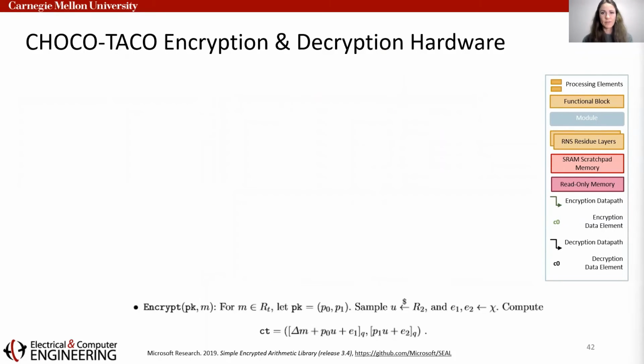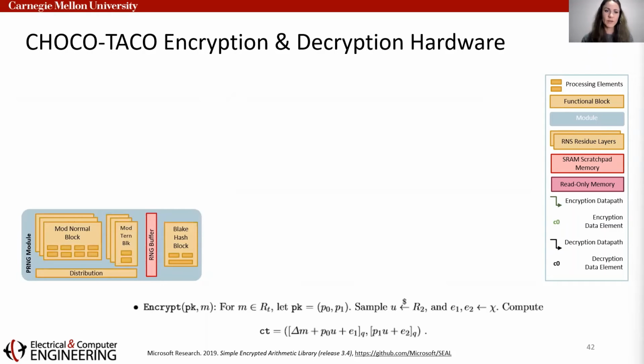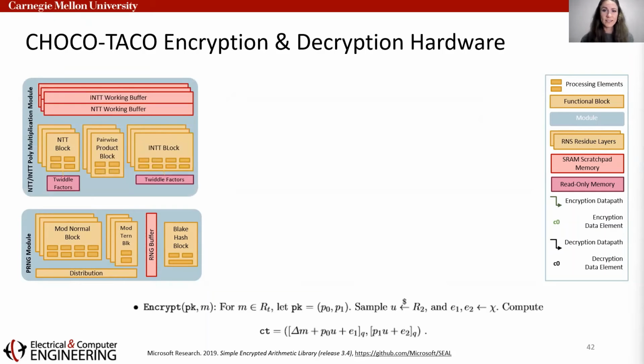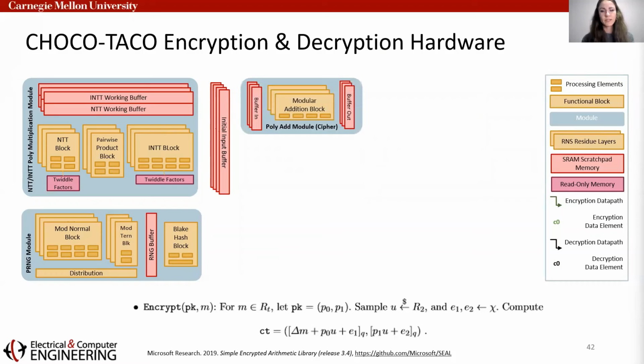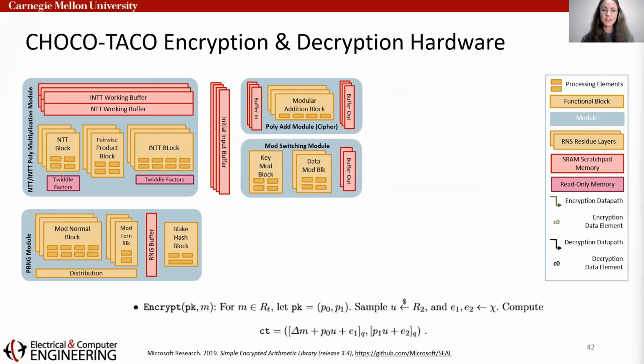CHOCO-TACO is a straightforward hardware implementation of the encryption function shown at the bottom of this screen. Following along with the equation, the encryption function begins with pseudo-random number generation from the appropriate distributions. These random vectors then undergo an NTT transformation so they can be multiplied with the public keys, which are supplied via an input buffer. The product then goes through an inverse NTT transformation before streaming to the polynomial addition module, where it is added with a second random vector. It is then finished off with an operation known as modulo switching. At this point, half of the ciphertext is complete and can be returned to the CPU via an output buffer.